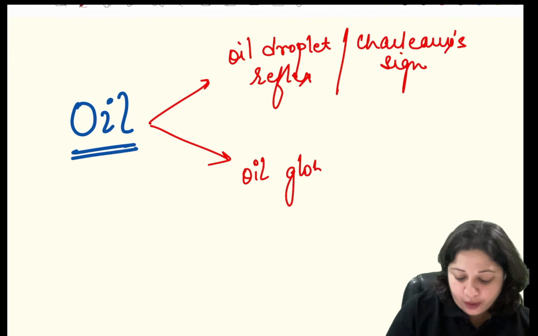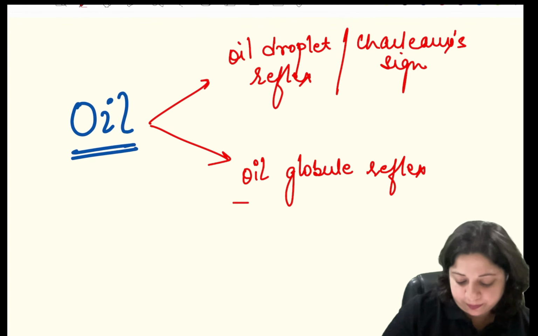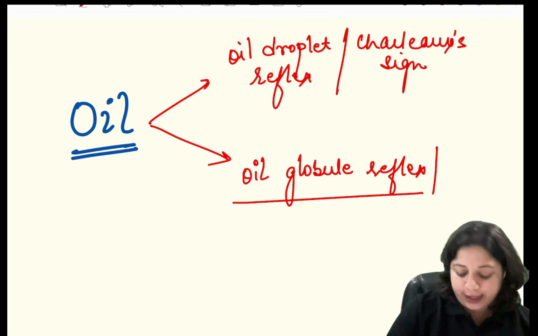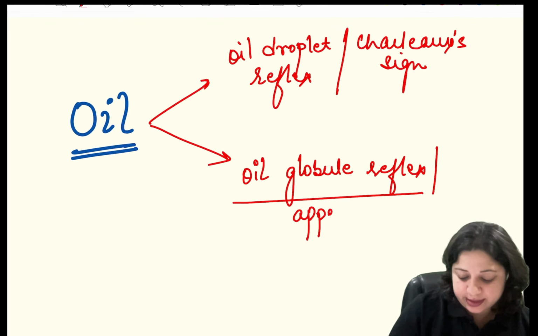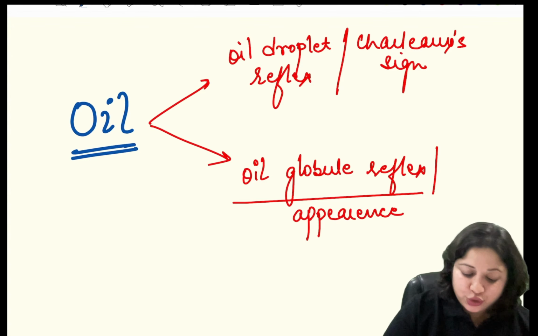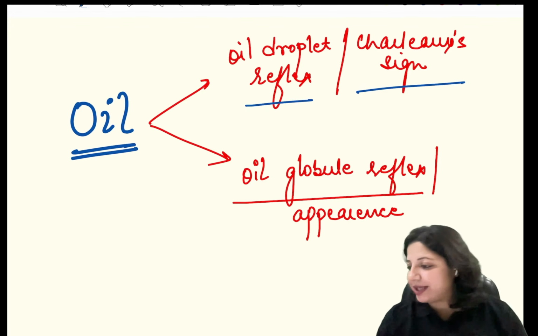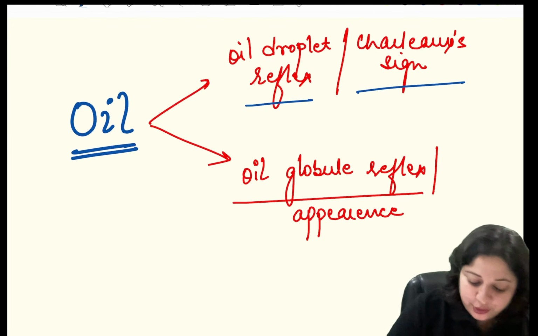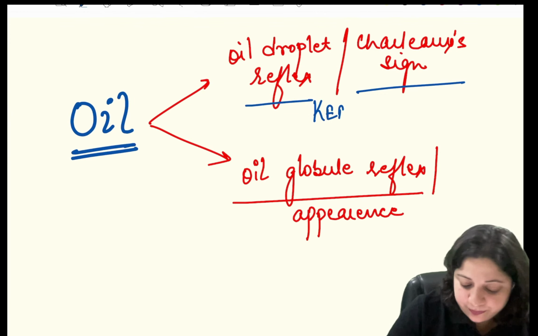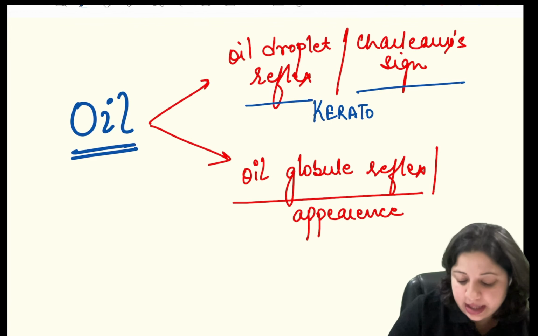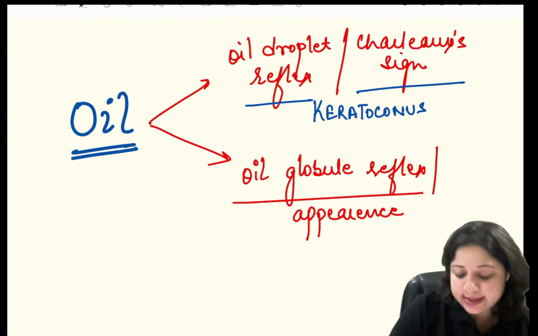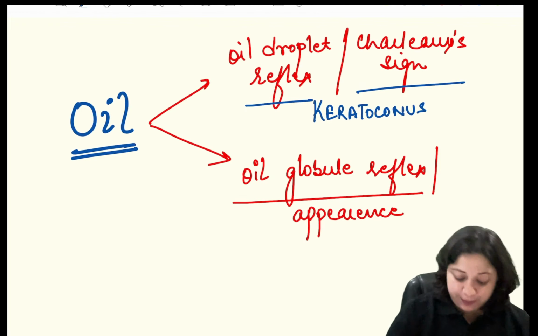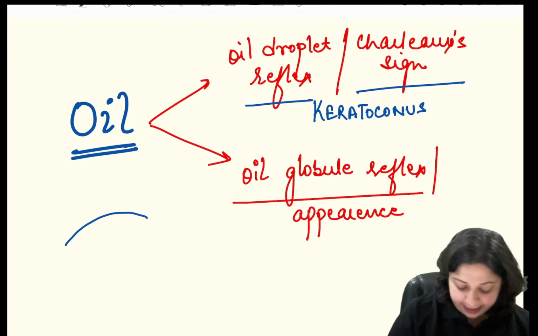Also, we have the oil globule reflex or oil globule appearance. So now you have to tell me, where do we get to see this? The oil droplet reflex or Charlie's sign, where do you see it? You see it in keratoconus. And the oil globule appearance is, I'll draw the diagram.